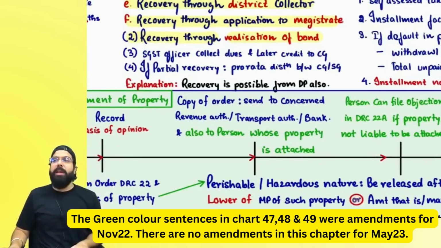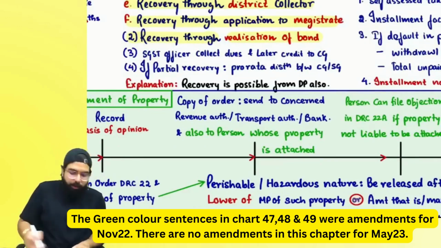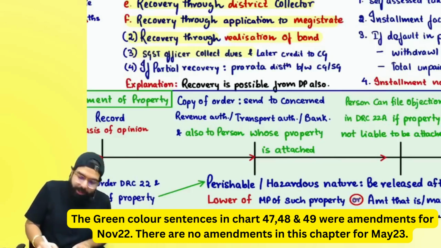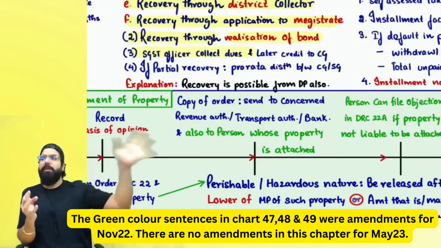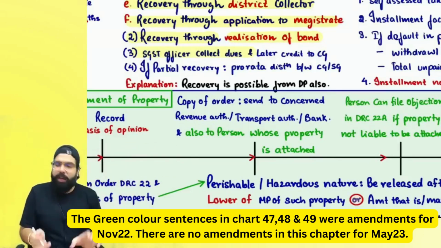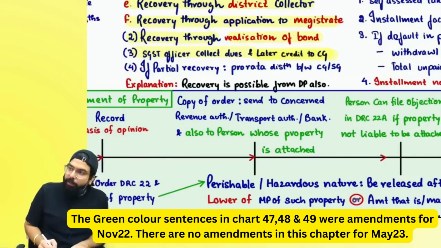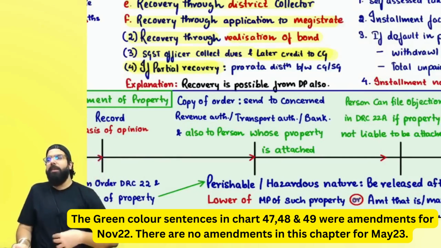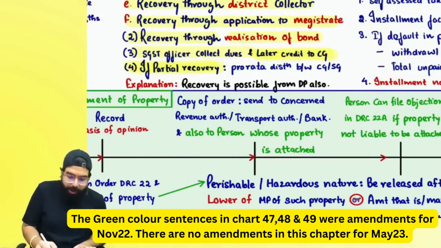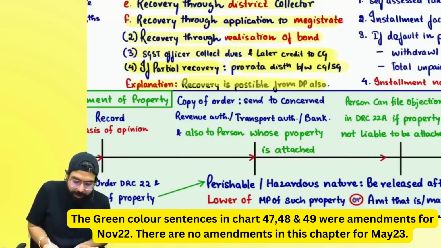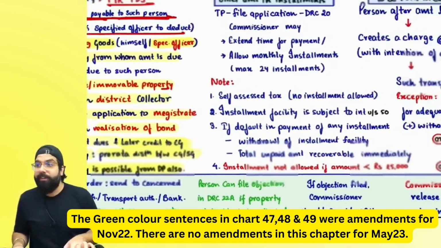Always remember one thing: if the SGST officer is coming to recover from you, CGST officers will not come. So if the SGST officer collects the dues, they will collect the amount from you, and later whatever is the central government's portion, they will give to the central government. Right, everyone? If partial recovery is done, it is not that the state government officers recovered partially and kept it to themselves. No, they will do pro rata distribution between center and state. Always remember, recovery is also possible from a distinct person.